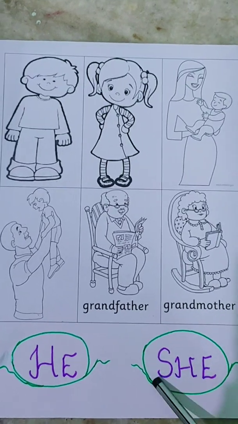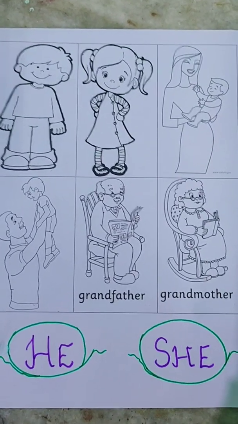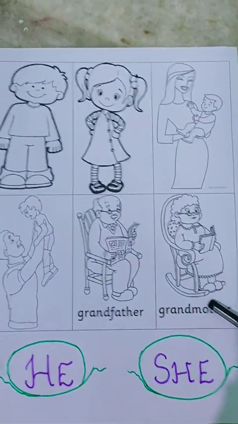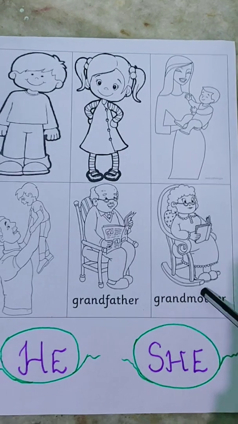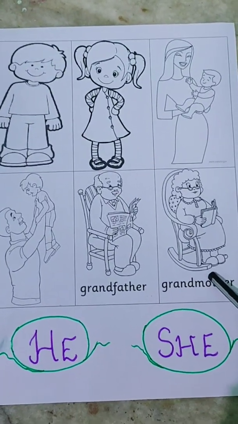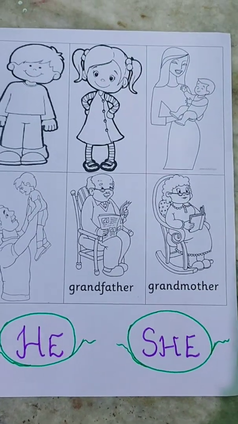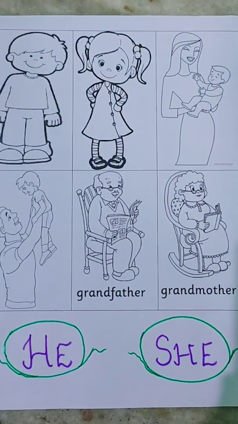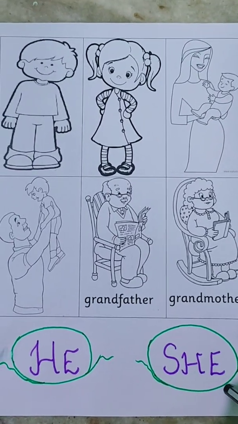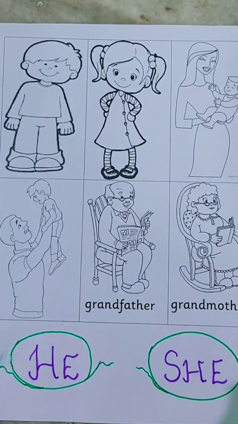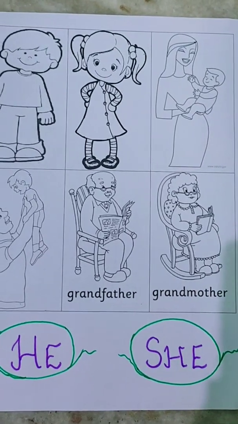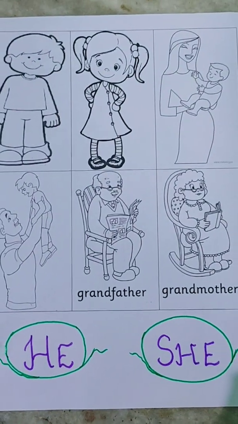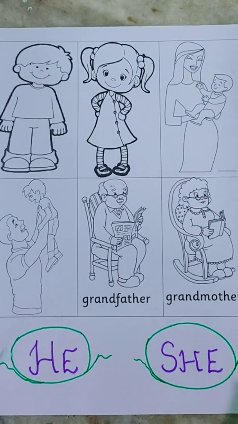The word she is used for girls, for your mother, for your grandmother, for any of your friends who is a girl, and for queen, princess, for all the feminine gender. So, this is the concept of he and she.